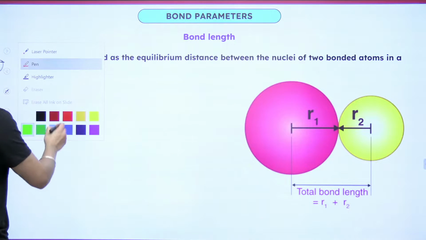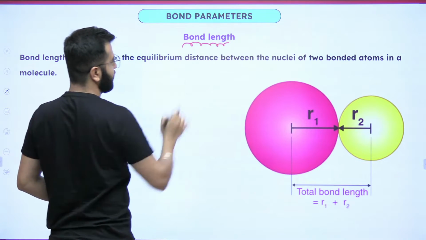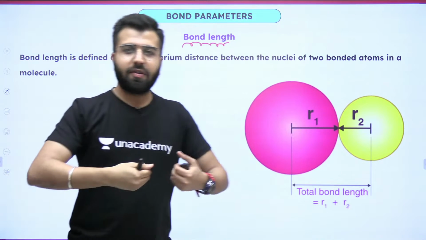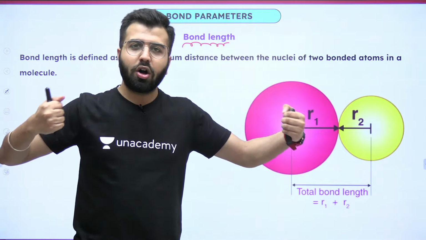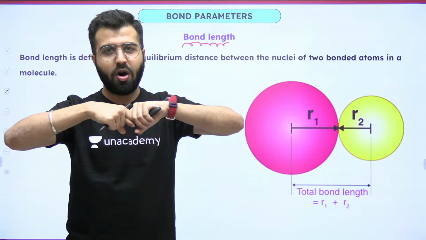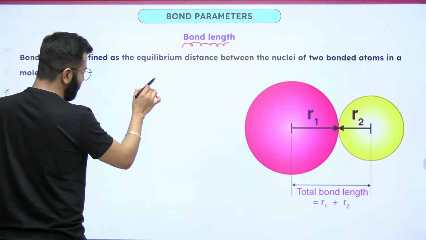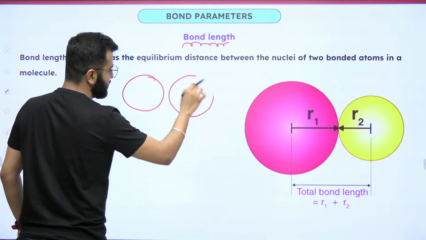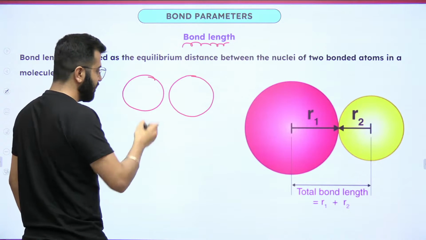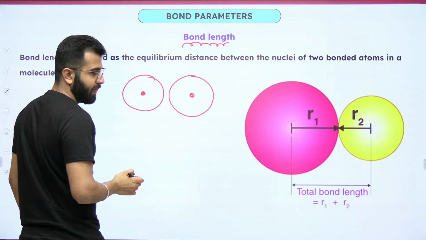Now guys, pay attention. What are we really talking about? We are talking about bond length. How do we know whether the bond length is more or less? Is it small? Is it long? Whenever we have 2 atoms which are interacting, we also know where their nucleus is present.